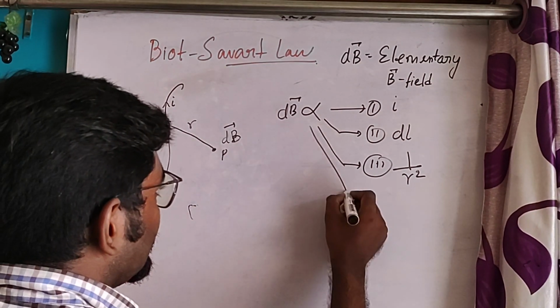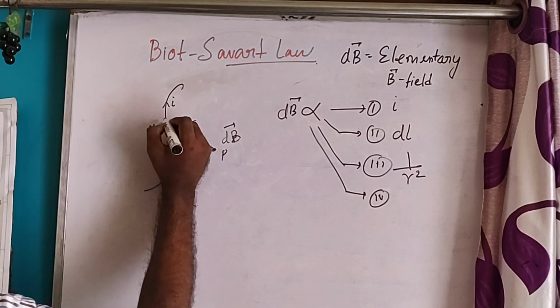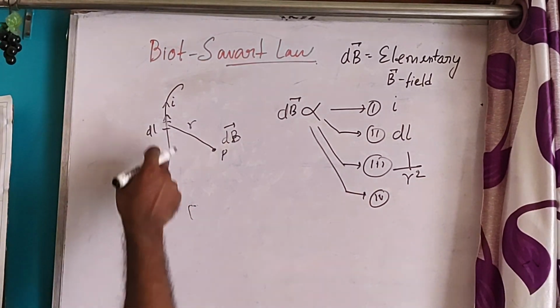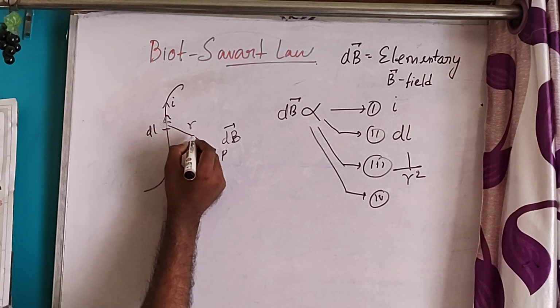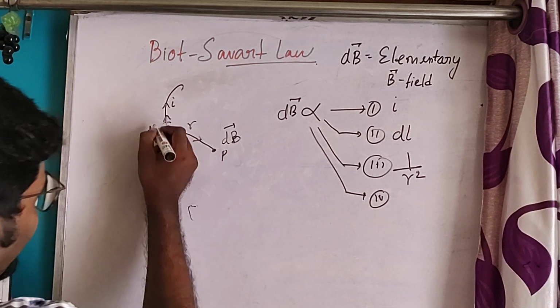The fourth thing is that the direction of the elementary length is in this direction, that is the direction of the current, and the direction of the distance is in this direction.